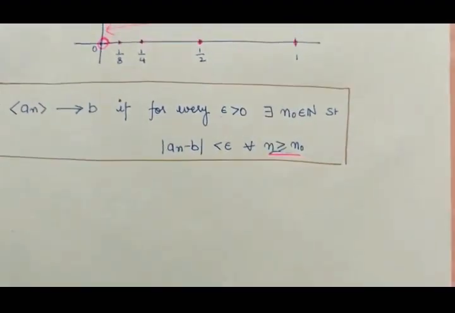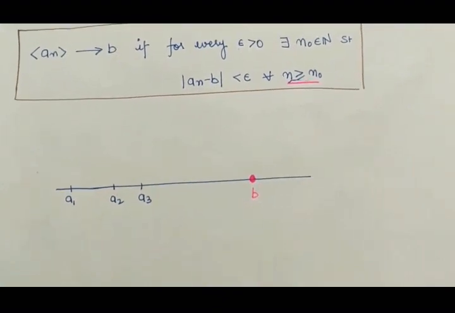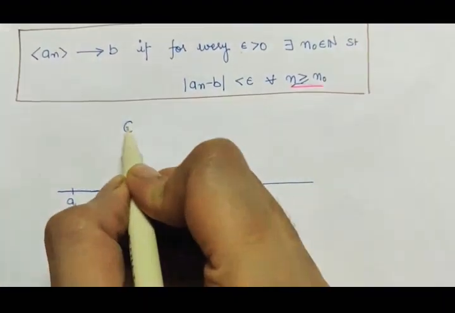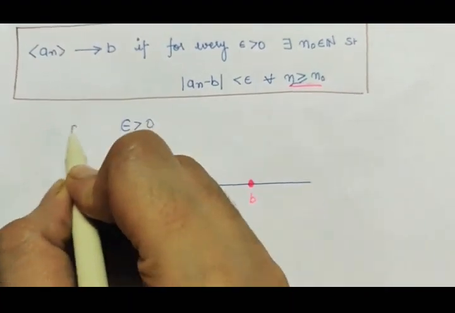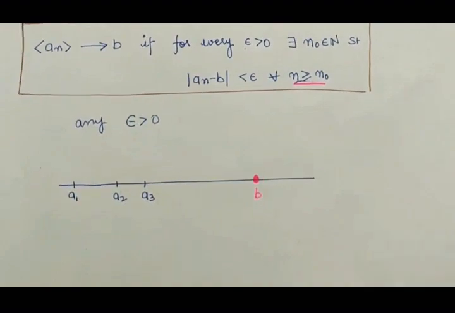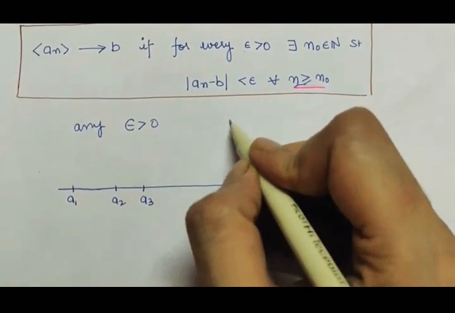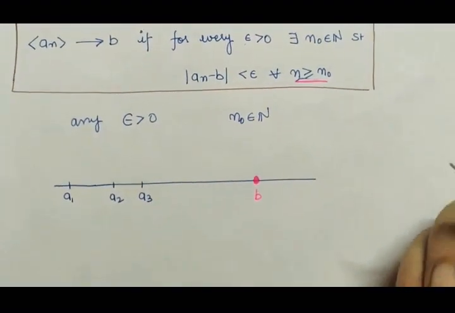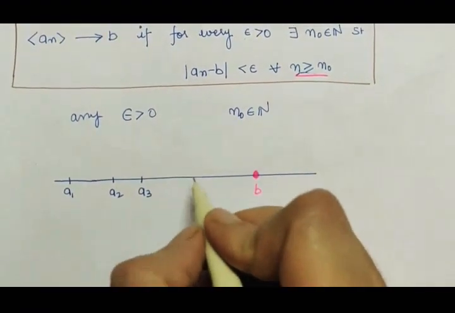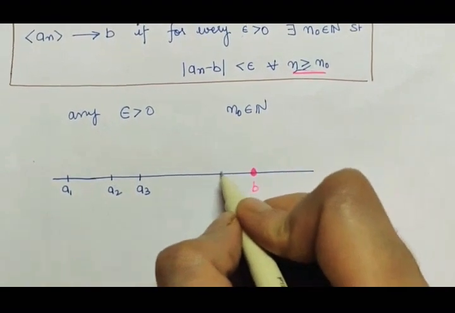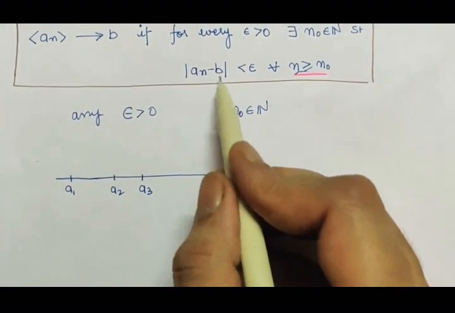What it is saying is this. First we begin with any epsilon greater than 0, however small, however big, any epsilon greater than 0. There exists some n0 such that after this particular n0, the distance between an and b is less than epsilon.